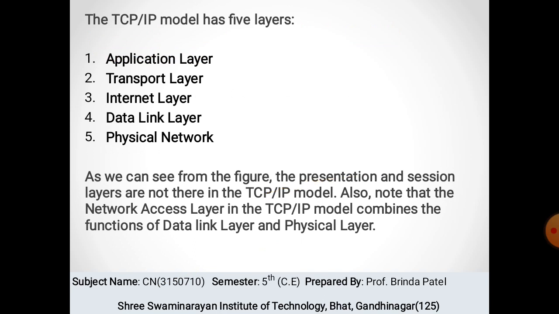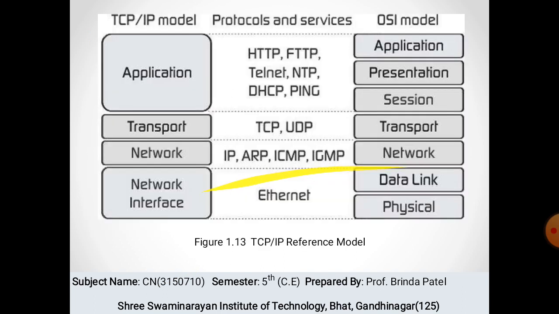So the 5 different layers of the TCP/IP protocols are: the first one is the application layer, then the transport layer, the internet layer, the data link layer, and the physical network. So let's see all of this in detail.